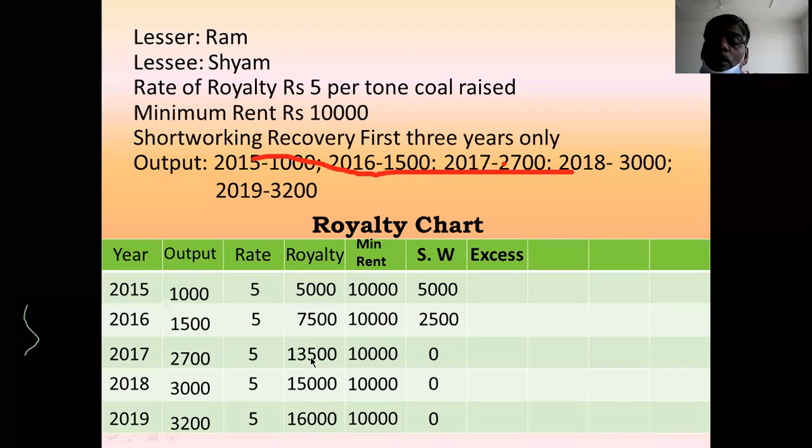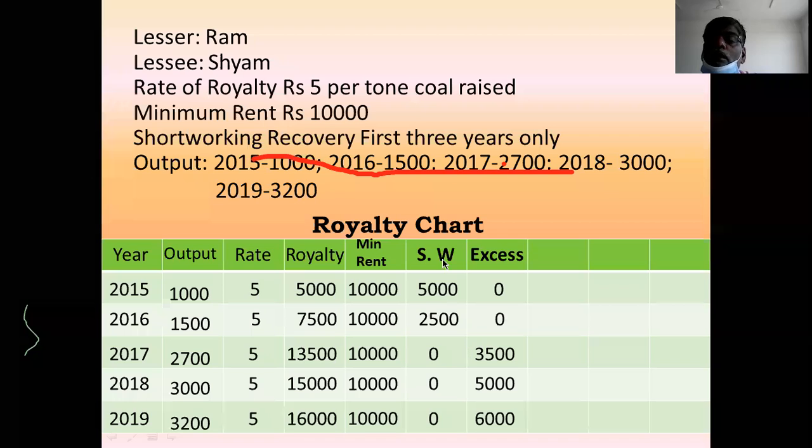Here, 3,500 is the excess royalty. In the fourth year, 5,000 is the excess amount. And fifth year, excess is 6,000.